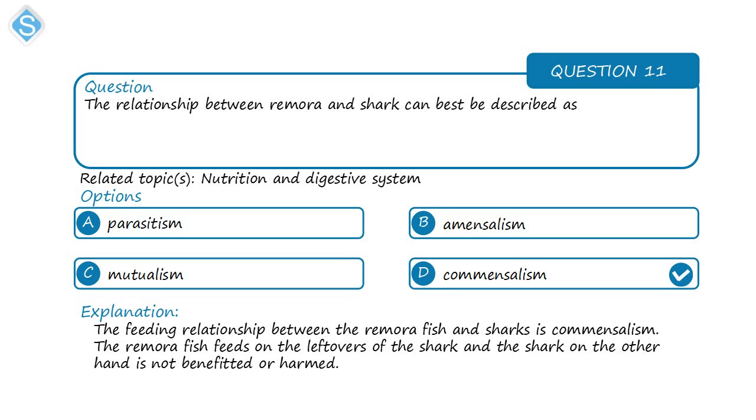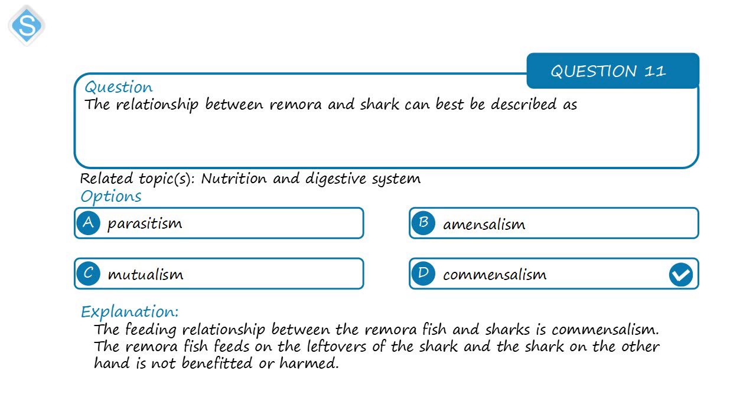Mutualism is a feeding relationship between two organisms in which both of the organisms are benefiting, like the relationship between the algae and the fungi in the lichen. Both the algae and the fungi benefit from that relationship. So that is mutualism or symbiosis or symbiotic.